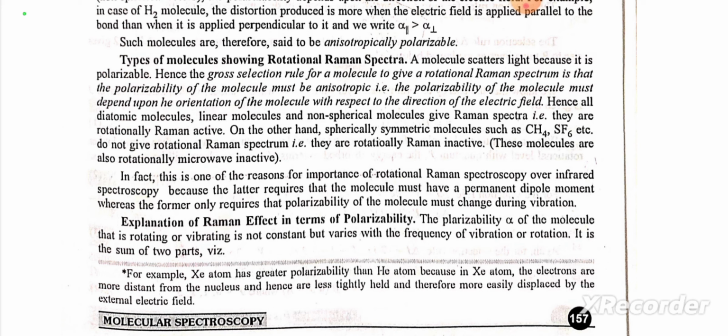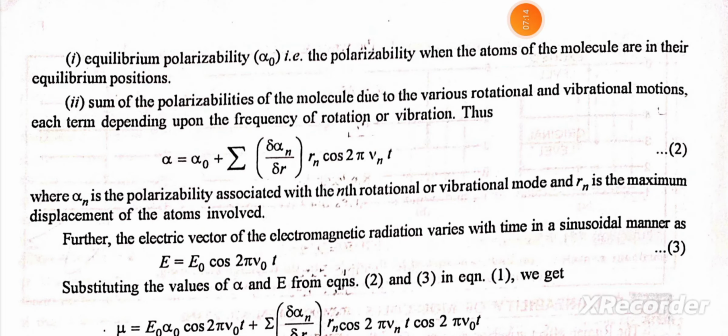Explanation of Raman effect in terms of polarizability. The polarizability alpha of the molecule that is rotating or vibrating is not constant but varies with the frequency of vibration or rotation. It is the sum of two parts, namely, first, the equilibrium polarizability alpha naught, that is, the polarizability when the atoms of the molecule are in equilibrium position.